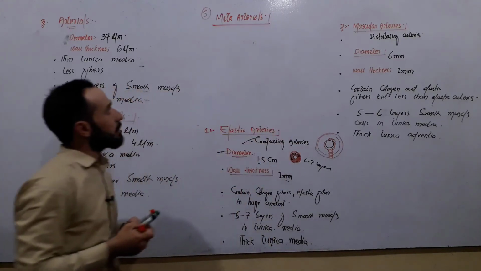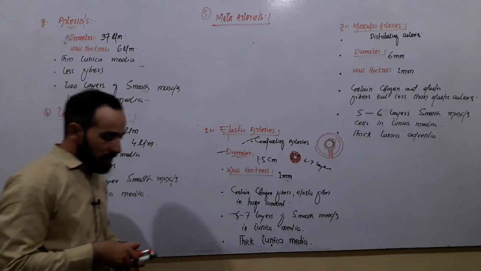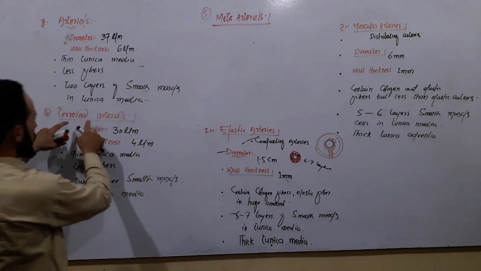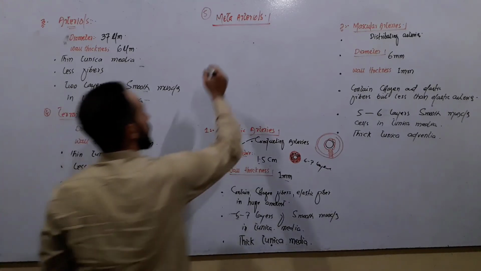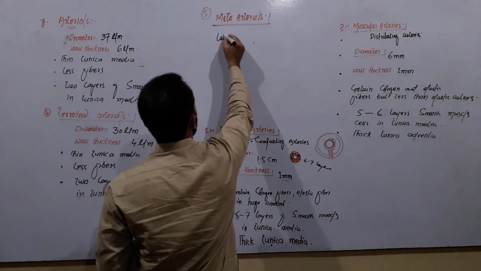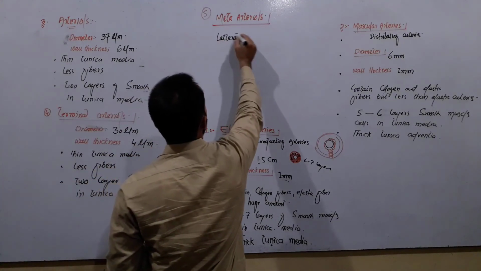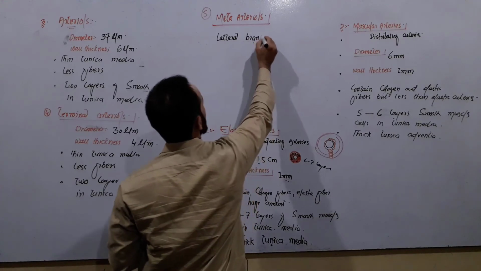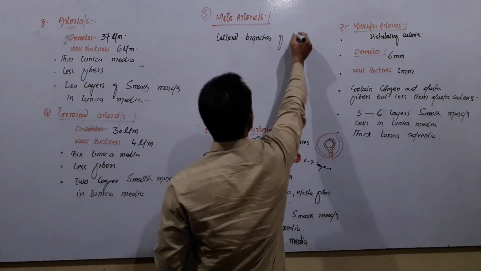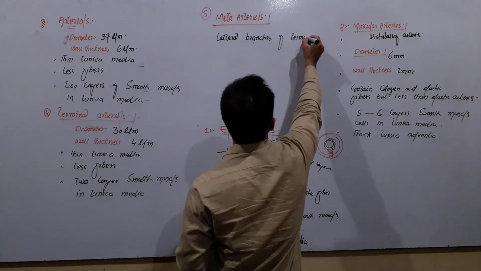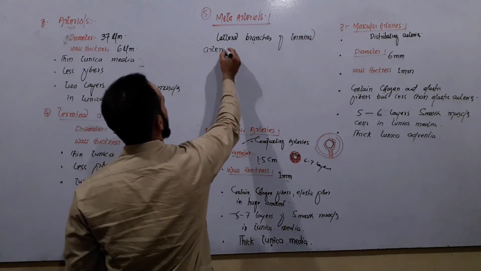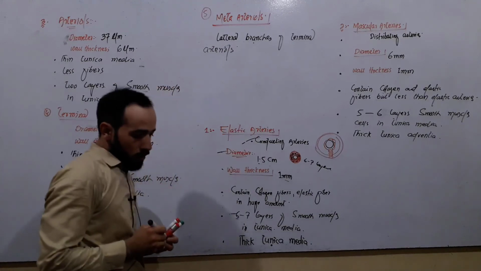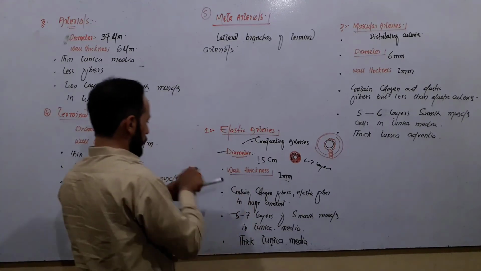Okay, what are the meta-arterioles? So meta-arterioles are the lateral branches of the terminal arterioles. I will draw the diagram, right? These are the lateral branches of terminal arterioles. Okay, what is their diameter?